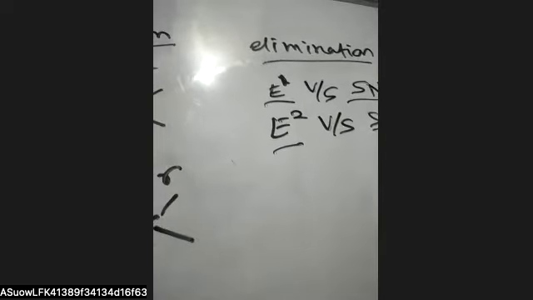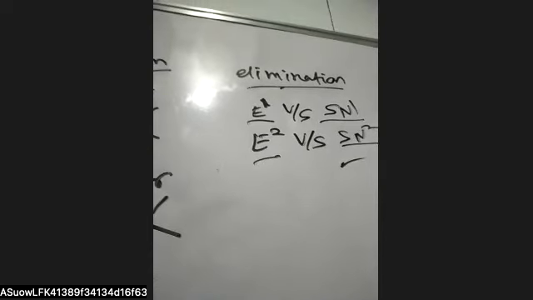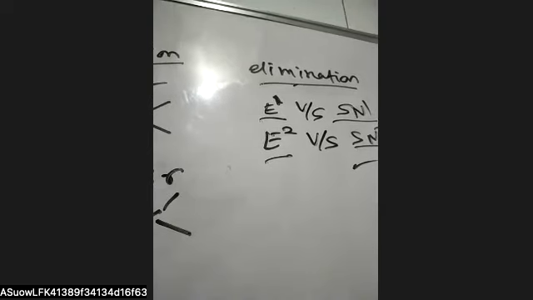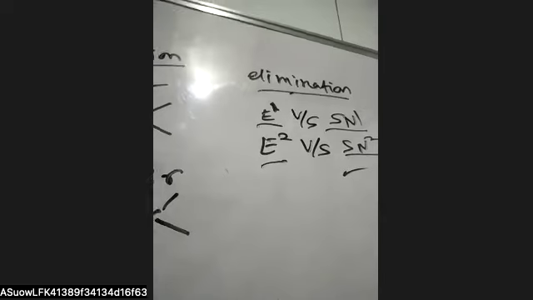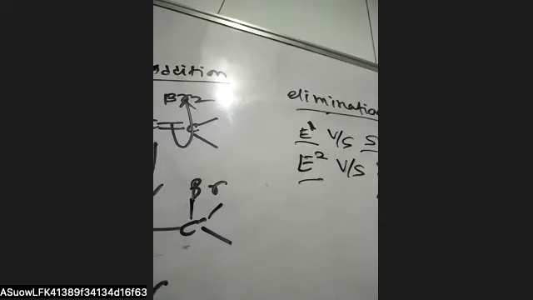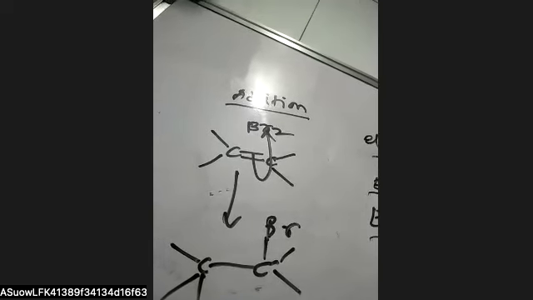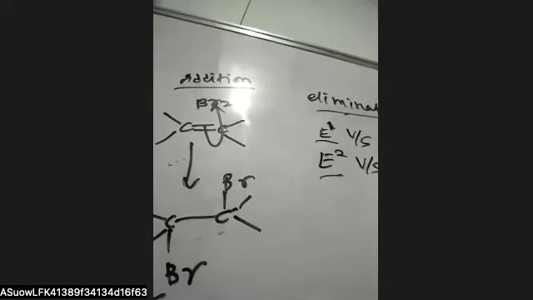If you talk more about the limitation of elimination and substitution, here I take one example. For the system E1, E2, C, CH3, CH3, CH3, and here is the good leaving group, OH.